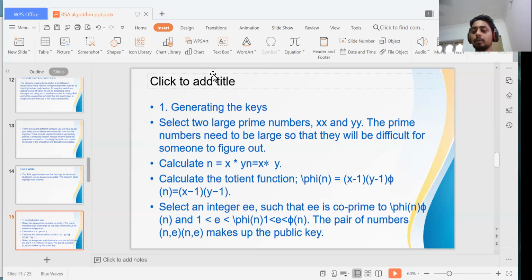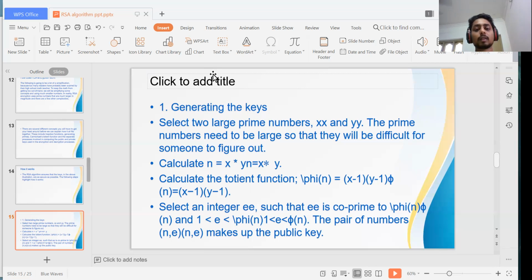If you give large prime numbers, they are definitely not easy to figure out. After we find the large prime numbers, we calculate n equal to x times y.